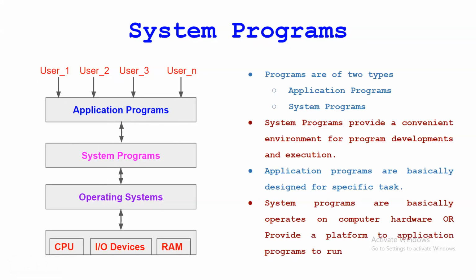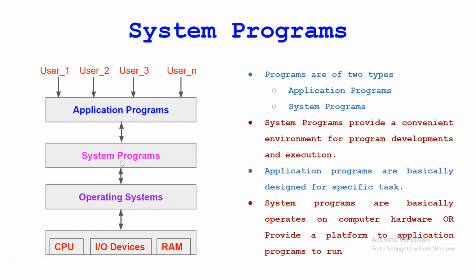A system program provides a convenient environment for program development and execution. These system programs will help the applications and the users, whatever program development any user wants to do.